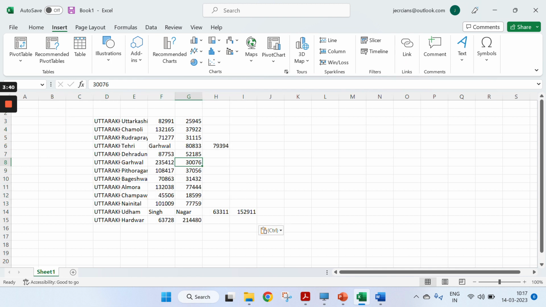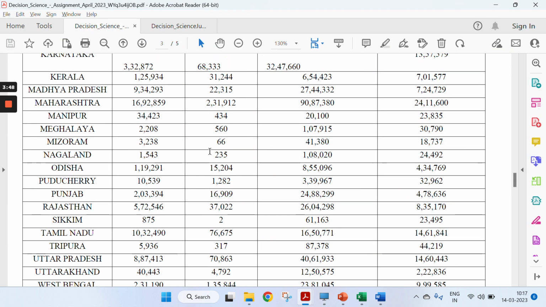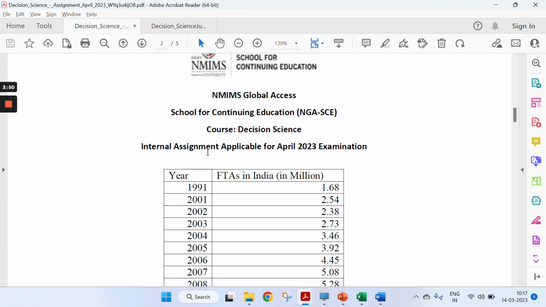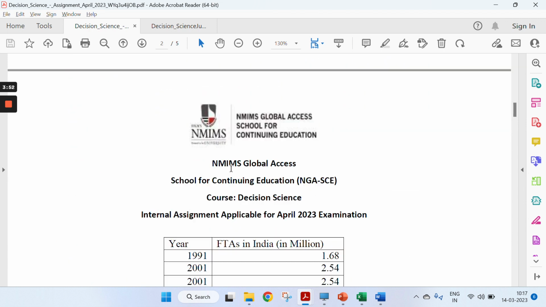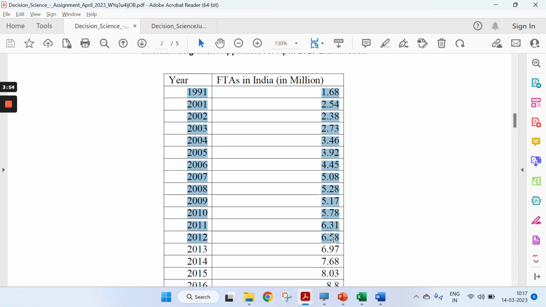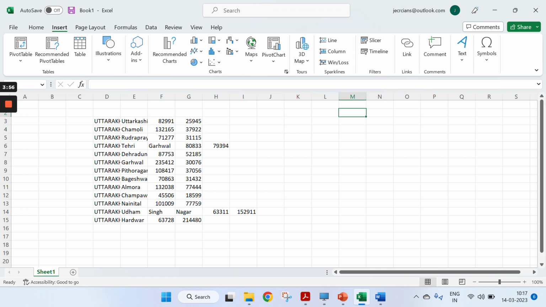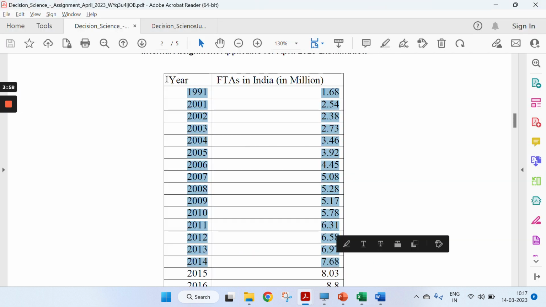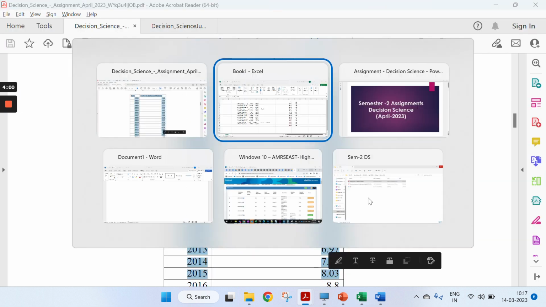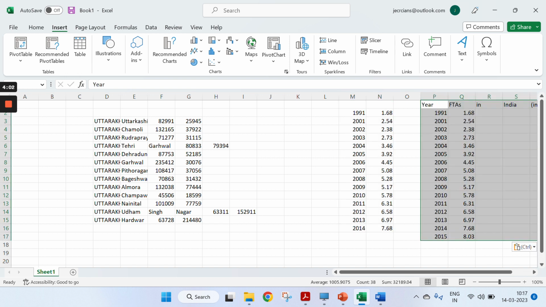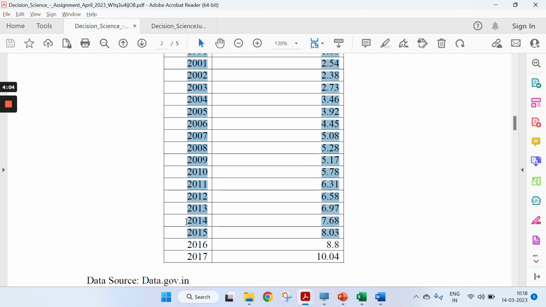Suppose I am pasting it here, in this case it gets pasted easily. Many a time things may happen that it will not get pasted properly. Like if I copy this other question, this is also getting copy pasted easily.